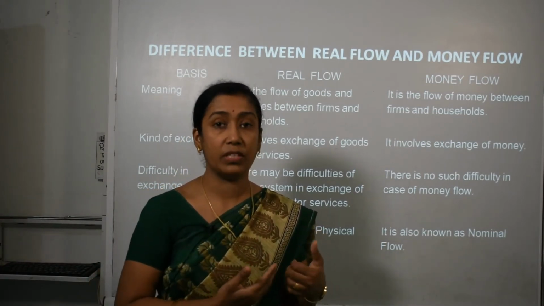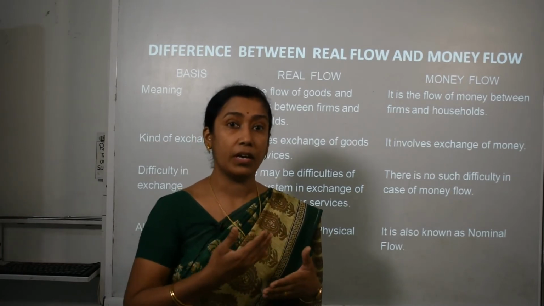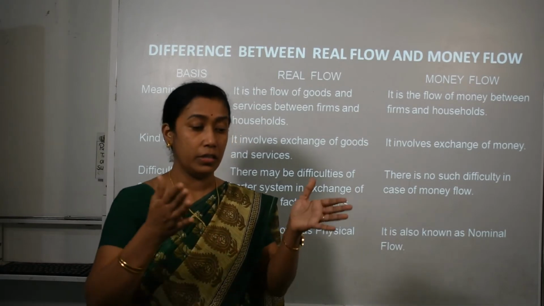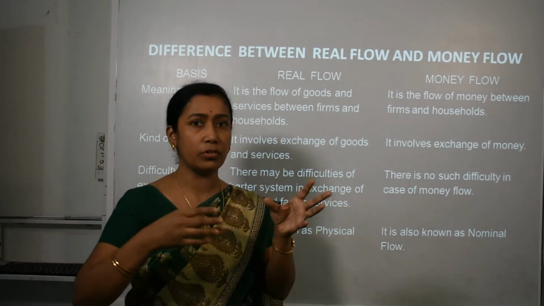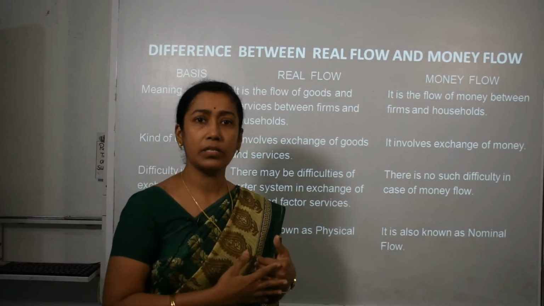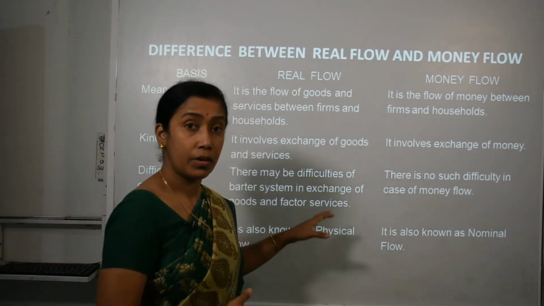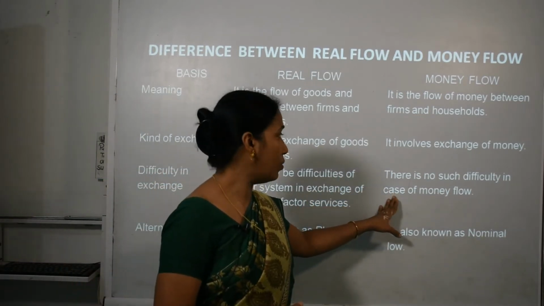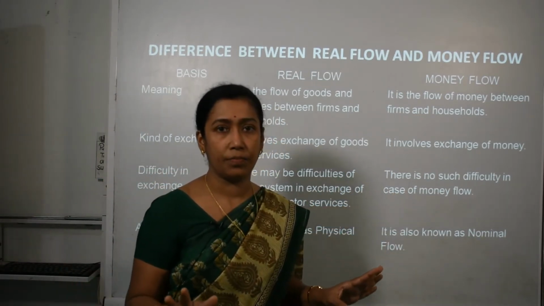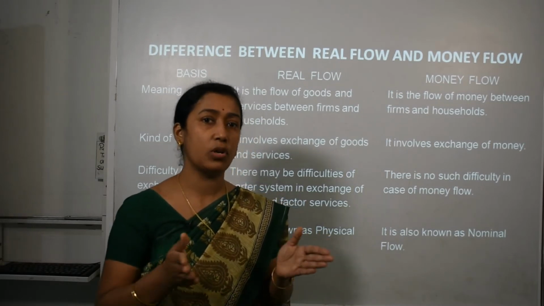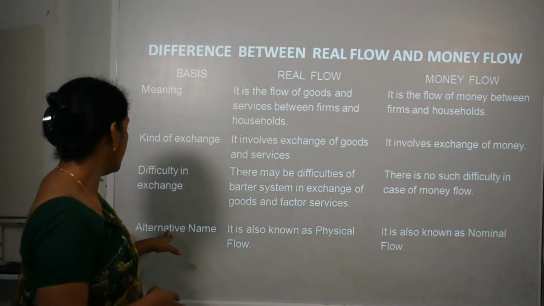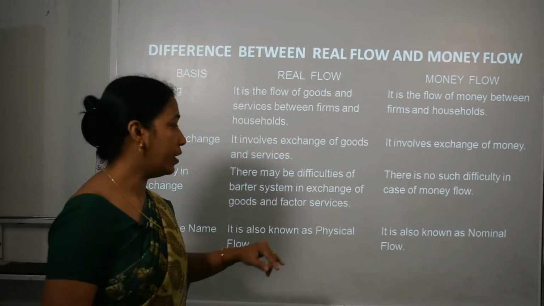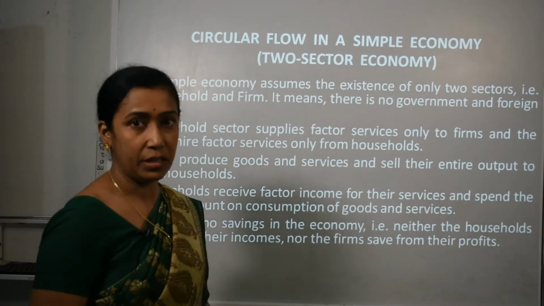In ancient time, we had this barter system of exchange, whereby we faced certain difficulties or obstacles when we exchanged certain expensive goods with cheaper goods. So there can be certain difficulties or obstacles in real flow or physical flow of goods and services. But in case of money flow, there are no such difficulties. In money, there is no difficulty in exchange. Then, the alternative name: real flow we call physical flow, whereas money flow we call nominal flow.